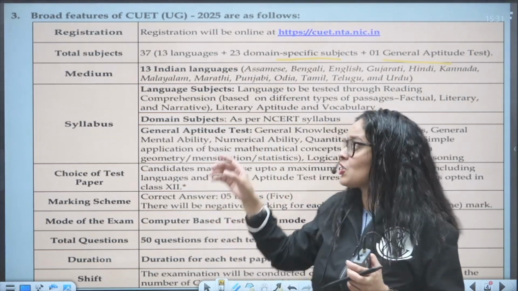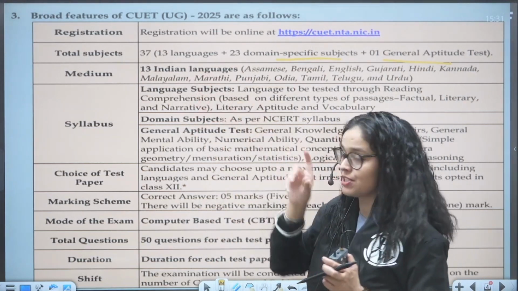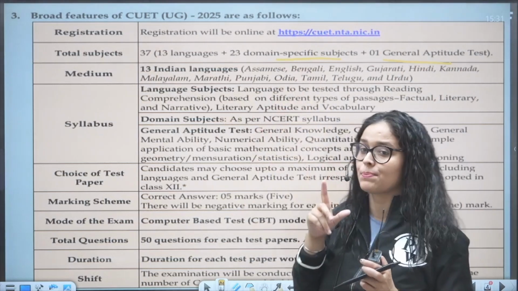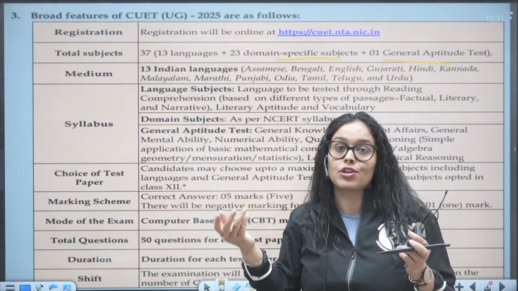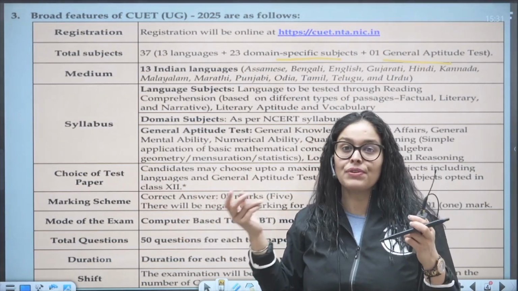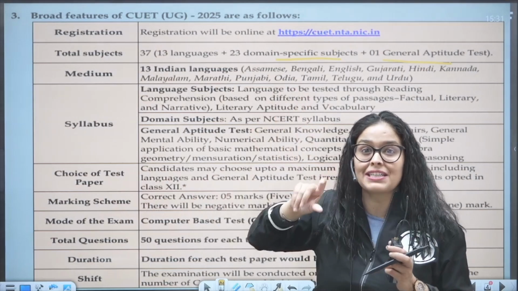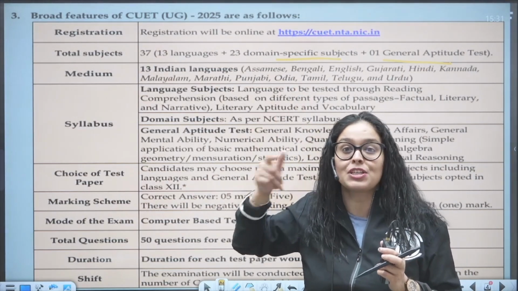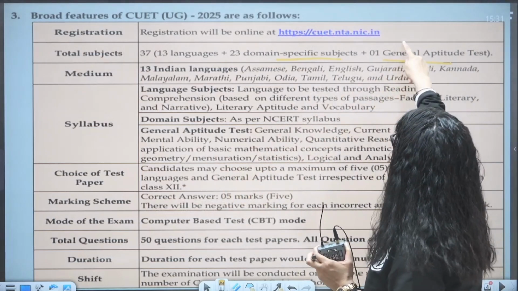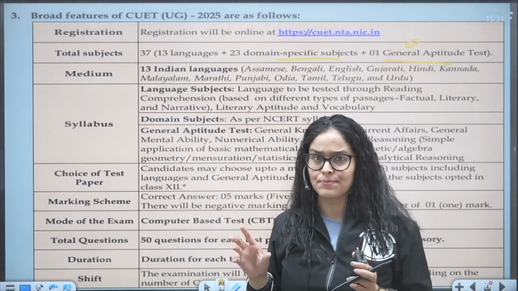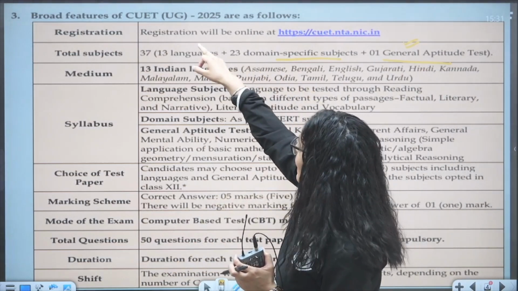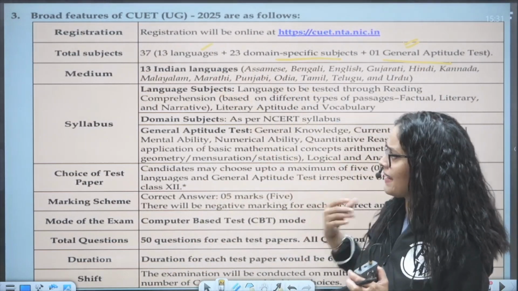I will show you. So there are 13 languages. One is the language, the second is the domain-specific subject. Suppose you have to choose BSc Zoology, BSc Botany, Biotechnology, or BSc Computer Science. We will see what domain subject is required, or what subject you have to choose. You have to take the exam for those subjects only. And general aptitude is applicable for only certain subjects. We will see where the general aptitude is applicable. And next is languages. So 13 languages are there. You can select any of the languages.